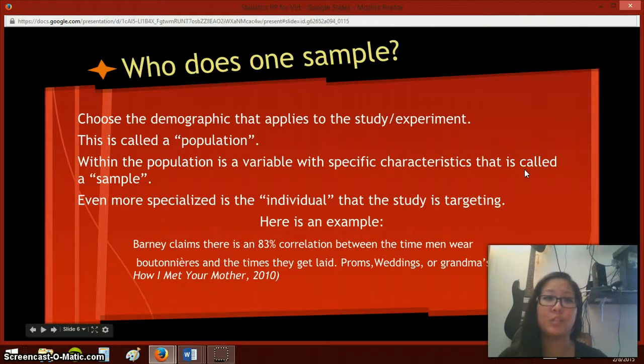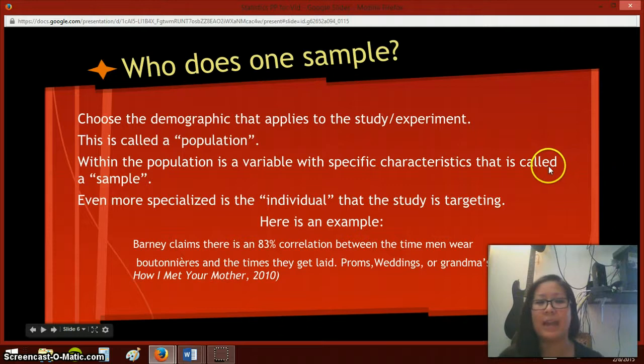The question is, who does one sample? When sampling a population, you can't sample the whole entire world, 6 billion people. So usually we take a portion of those people, which we would say would represent a demographic of people that you would want to study. This is called a population. It's a smaller size, usually about 400 would be a good number to have. It's a good ratio number that you can use for statistical percentages.